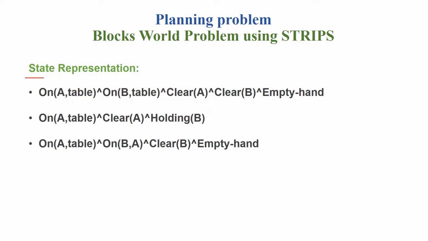The state representation. This state represents that block A is on the table and B is on the table, and there are no blocks above A and B, and the hands of the robo are empty. This state implies that block A is on the table and A is clear. The robo is holding B. This state representation implies block A is on the table, block B is above A, there are no blocks above B, and the hands of the robo are empty.